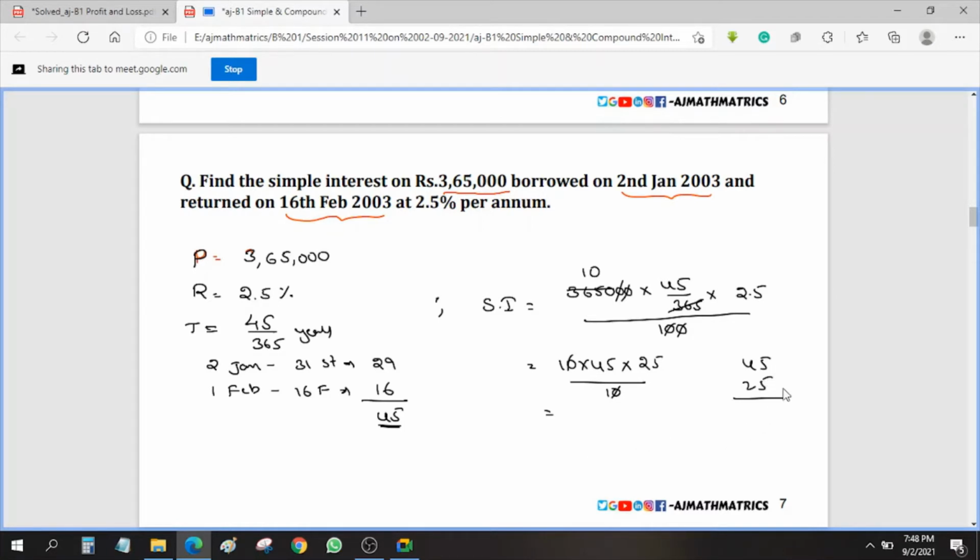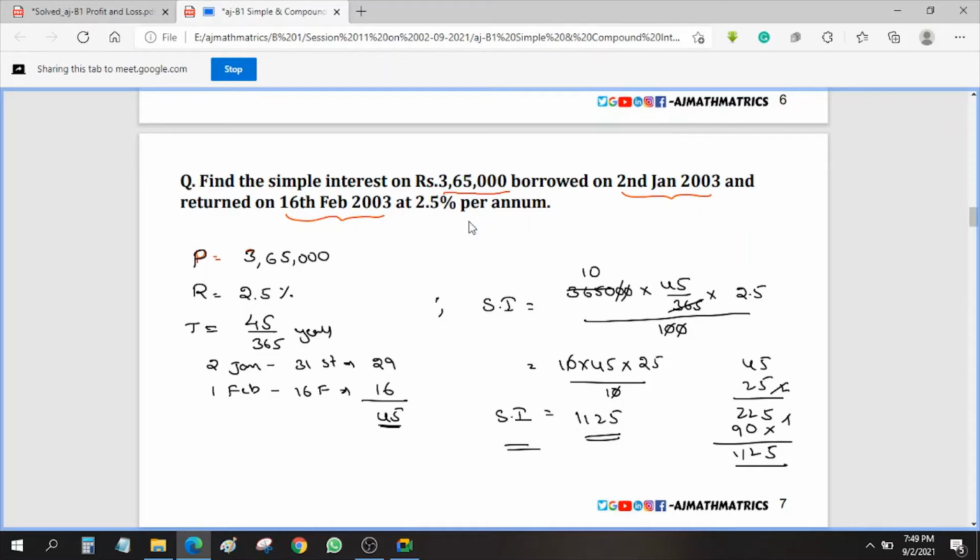So 5 5s are 25 and 5 4s are 20, 22 into 2 5s are 10, 2 4s are 8, 9. Okay. So 5 to 11, 1125. Okay, 1125 is the simple interest. So that's the answer for the question.